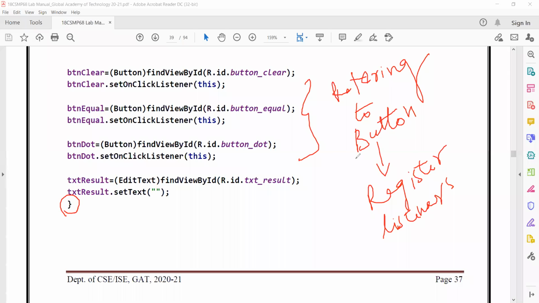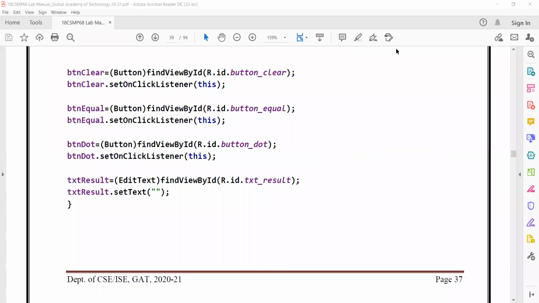Why should we register listeners? Because button is a source. This button generates an event. So in order to process this event, step one is the listener should be registered to this button. Once a listener registers to this button, the event will be notified to this listener, and this event has to be processed.